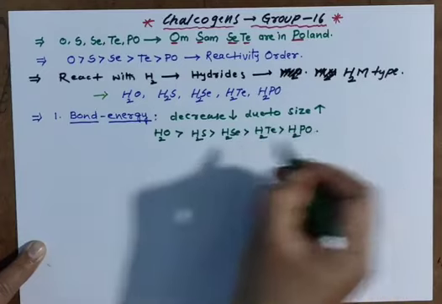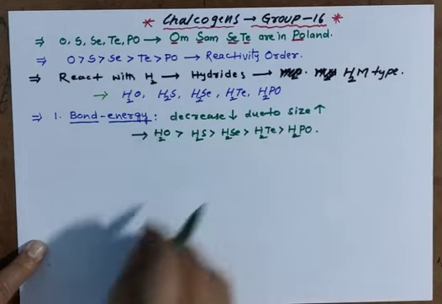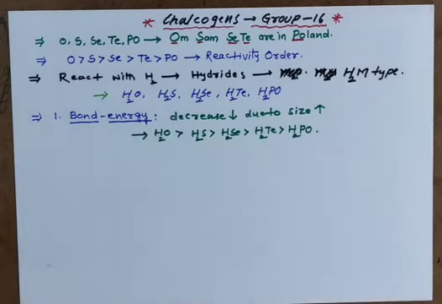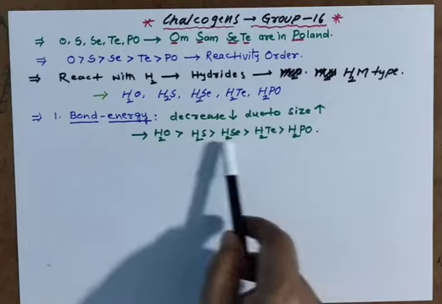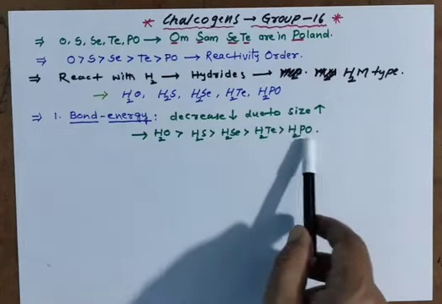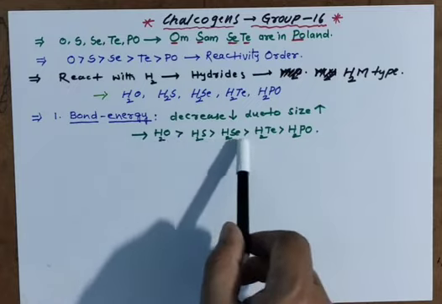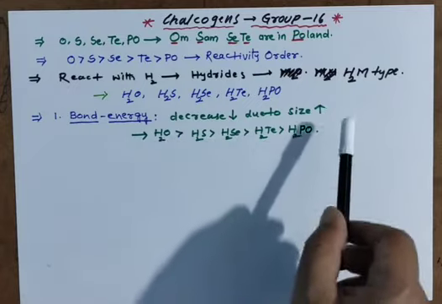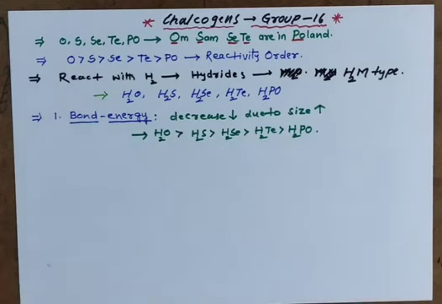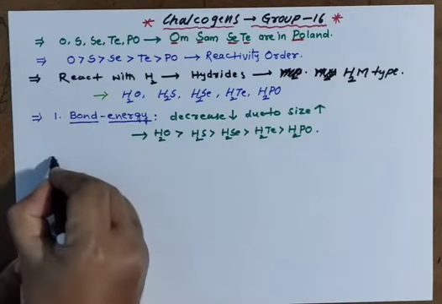Actually Po need not be mentioned particularly, it is radioactive, but here we are mentioning it. Is it clear now? That is bond energy. Bond energy decreases due to central atom size increasing. Oxygen, sulfur, selenium, tellurium, polonium, down the group atomic size increases.